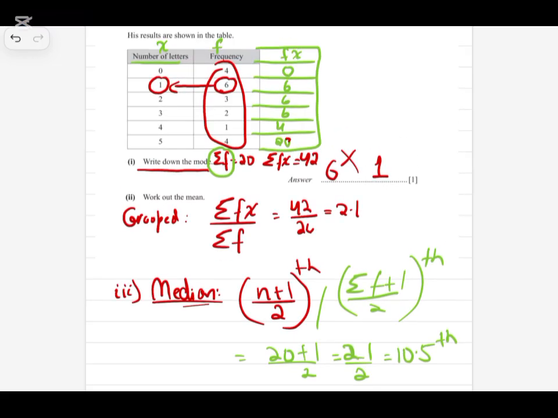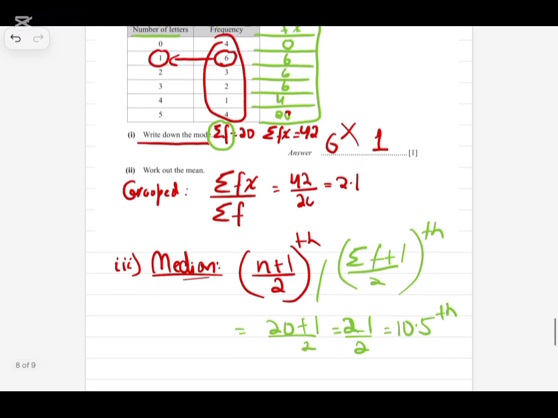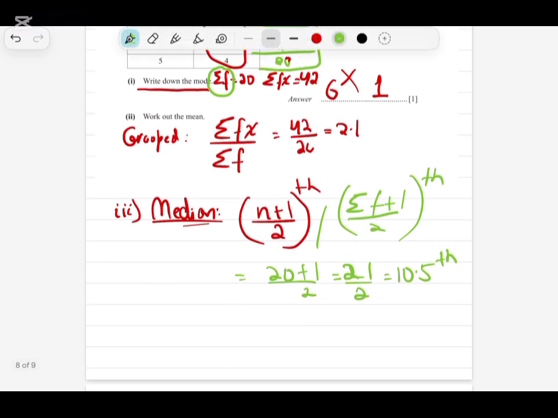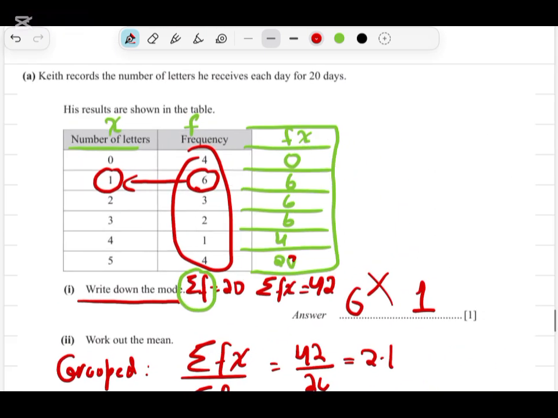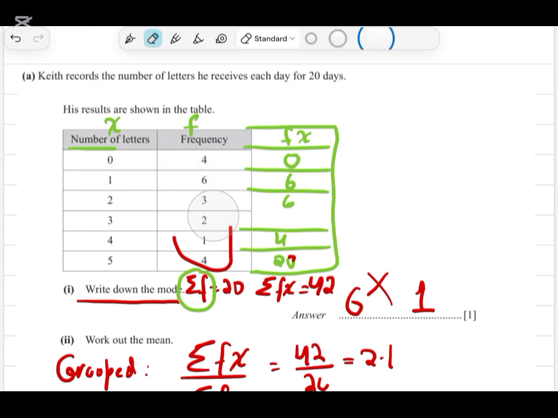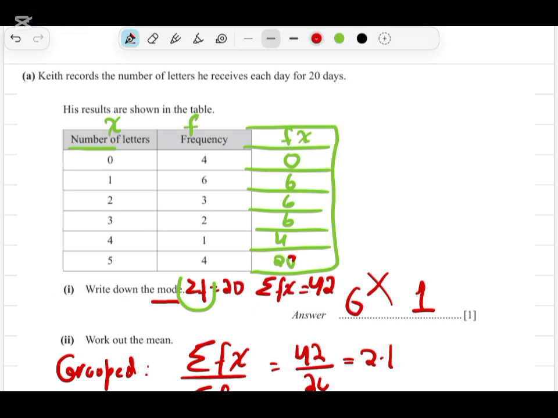So median will be considered as the 10th value. Why am I not taking the 10th and 11th value? In group data or in frequency table, the 10th value will be our median. So what will be the 10th value? Now you can see that this is what we have right now. So let me remove this and clear this. Okay, so this frequency is 4. Okay, and this is 6. So 4 plus 6 will be 10. So the 10th value is 1. So this means that the median will be 1.